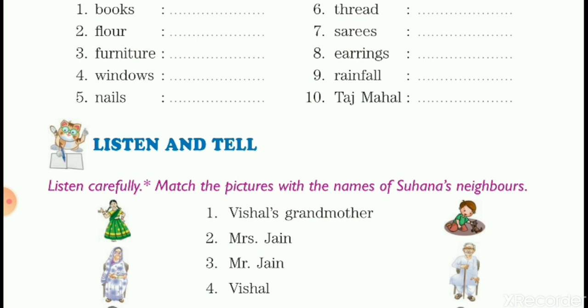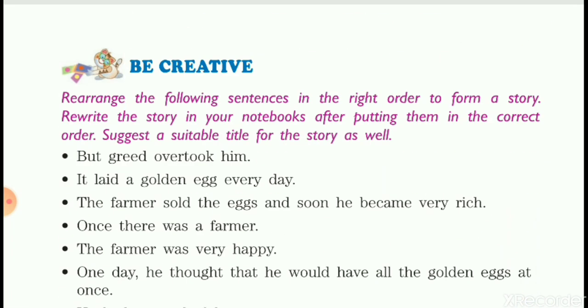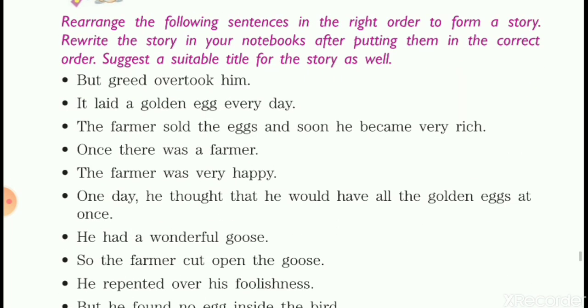Now, students, the listening and telling exercise will be done in the class. After the lockdown, when the school reopens, we'll be doing this exercise in the class. Now, let's come to creative writing. Now, you can see some sentences. There's a story hidden in the sentences, and we need to put the sentences in the correct order. We also need to find a suitable title for the story. And I'm sure everybody must have heard this story, or you must have read it.